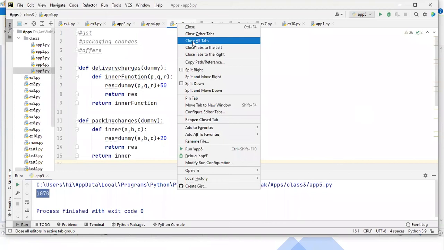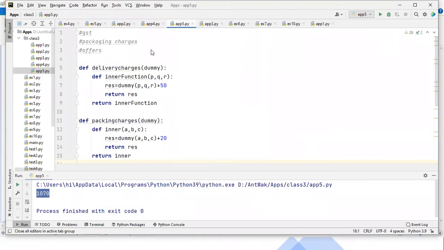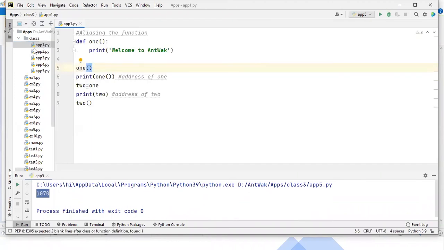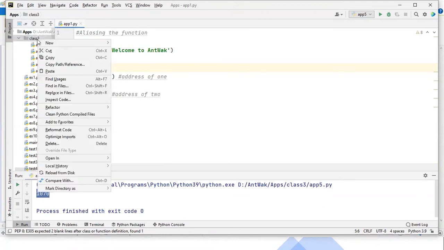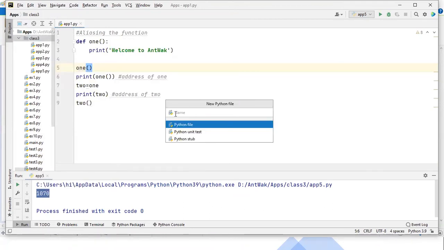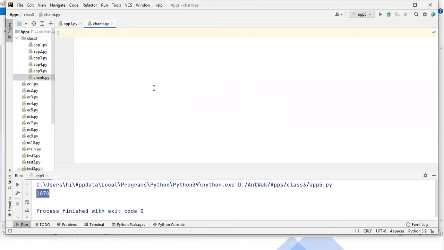But before I move to object-oriented programming, I'll show you something apart from functional programming. Guys, I'm creating a Python file. Please focus. The file name is chanty.py. Carefully observe. This is a very base concept, like why object-oriented programming came into the picture. It's a Python file.